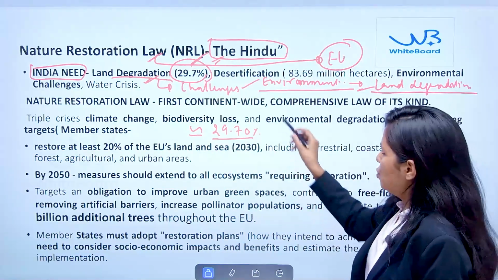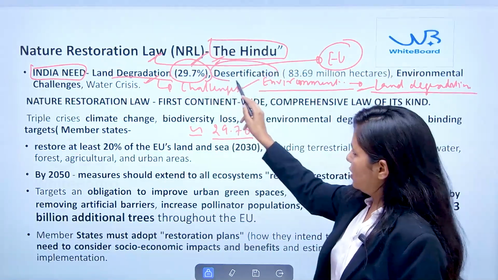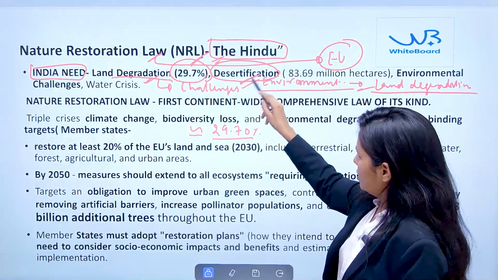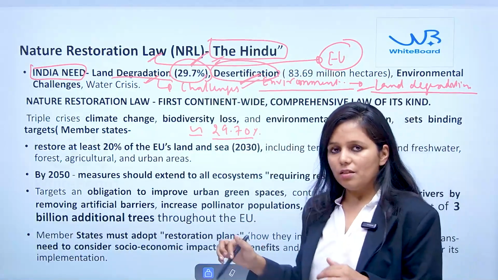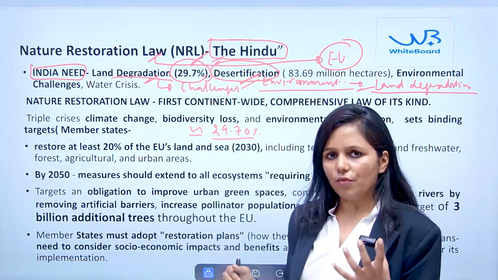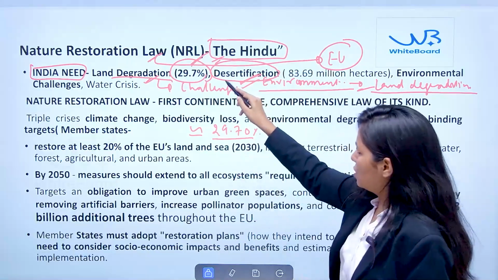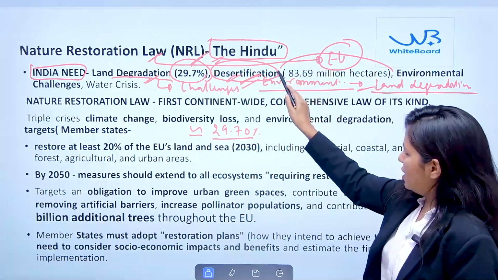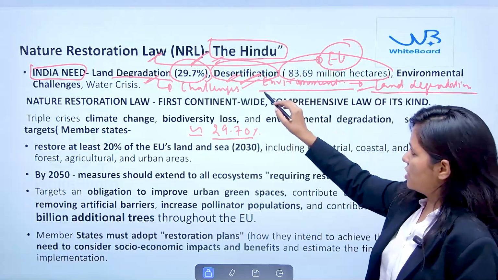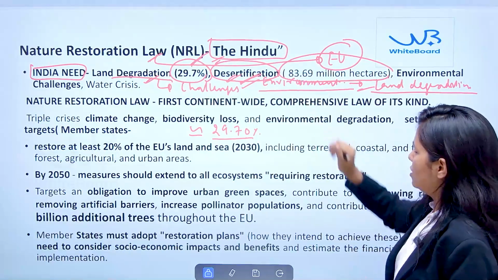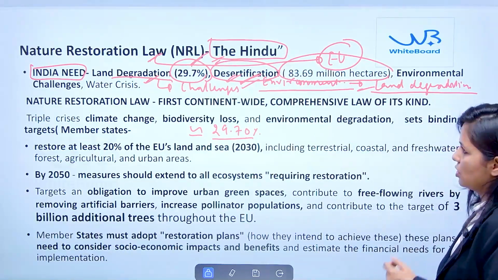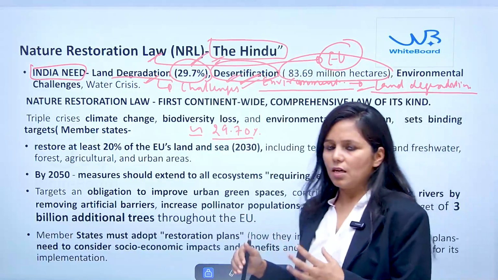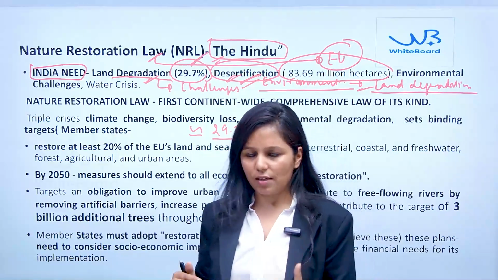The second most important challenge in India is desertification. Desertification is decreasing the fertility of the soil; this is related to the health of the soil. The area prone to desertification is 83.69 million hectares. Apart from this, there are various environmental challenges.